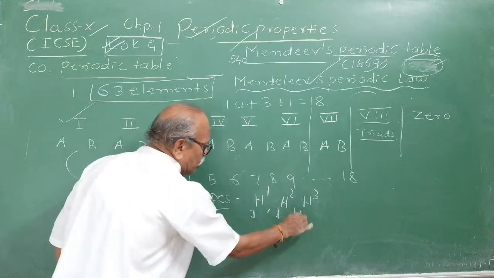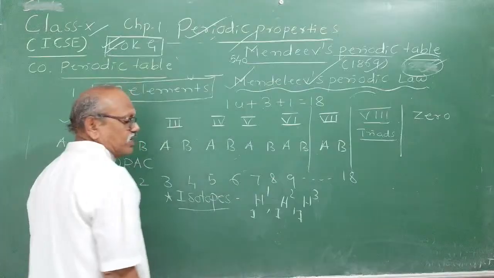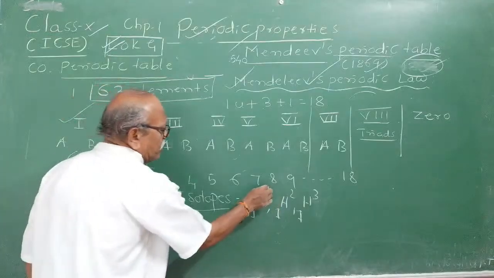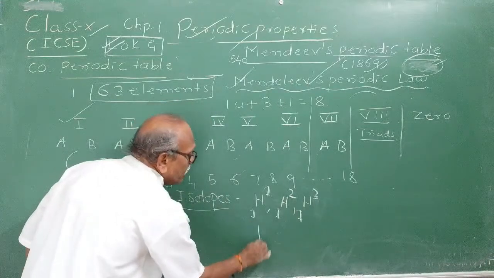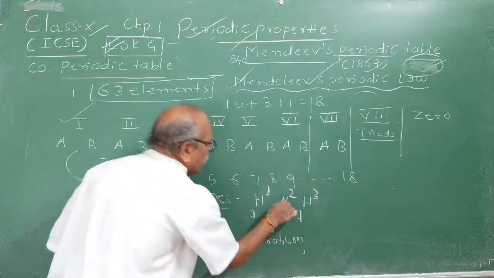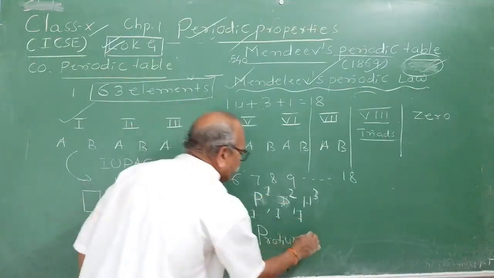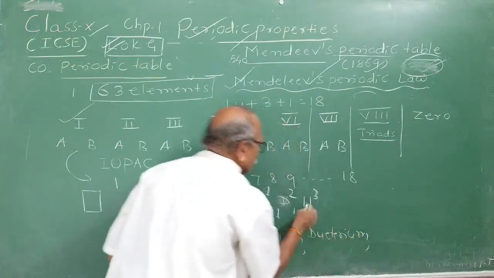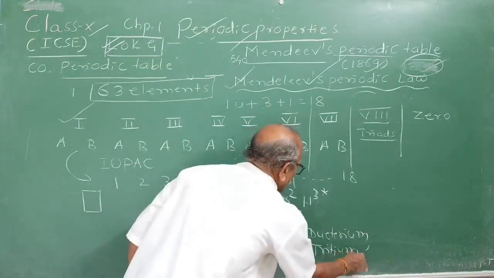Generally in the symbol, the atomic number of hydrogen is 1. Nowadays you know atomic number, but at the time of Mendeleev, atomic numbers were not there, right? Isotopes have the same atomic number but different mass number. This is hydrogen 1, 2, 3. Hydrogen-1 is called protium, remember. And hydrogen-2 is called deuterium. And the third isotope is radioactive. It is called tritium. There are 3 isotopes of hydrogen.